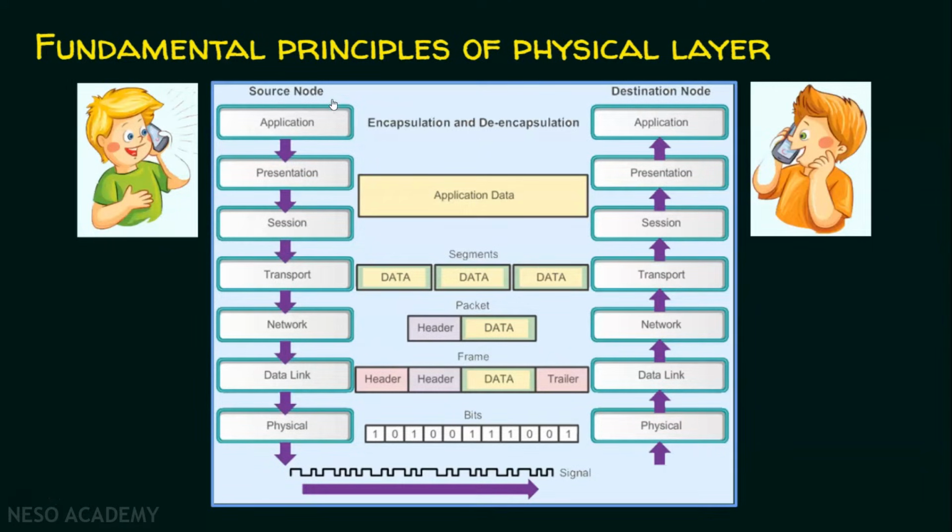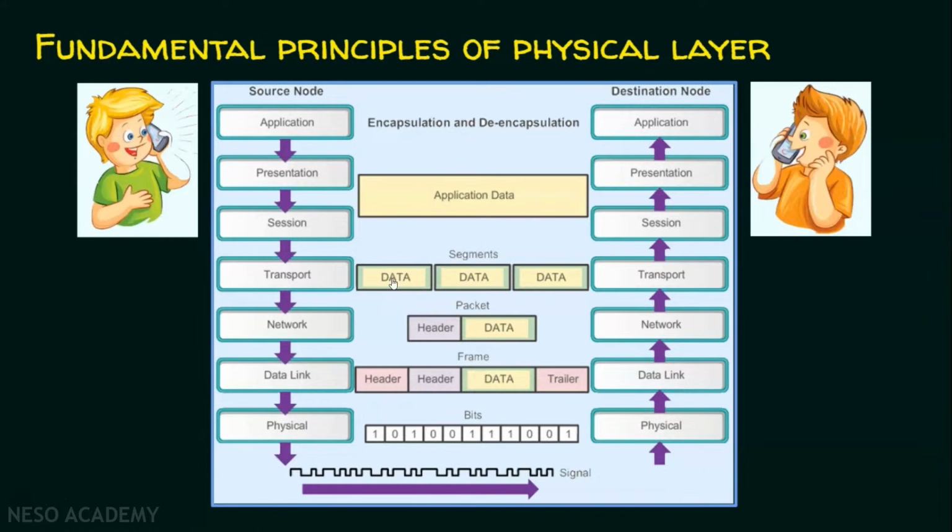The application data generated by the application layer is then given to the transport layer. In the transport layer, if it is big data, it is broken into smaller pieces, where each piece is appended with the transport layer header, maybe a TCP header or a UDP header. Since they are talking over a WhatsApp call, it is real-time communication, so a UDP header is added to every individual chunk.